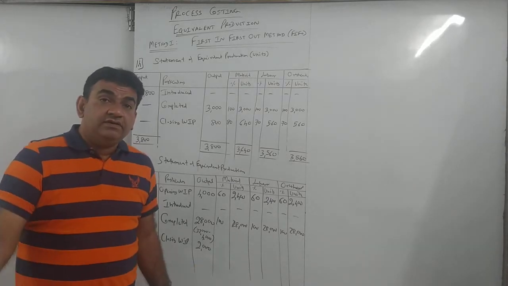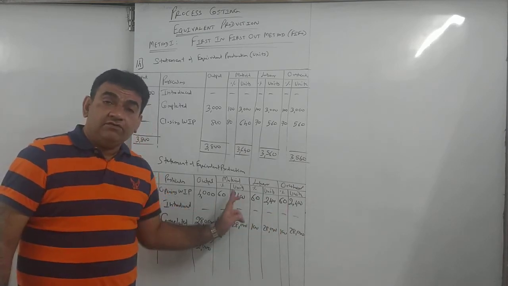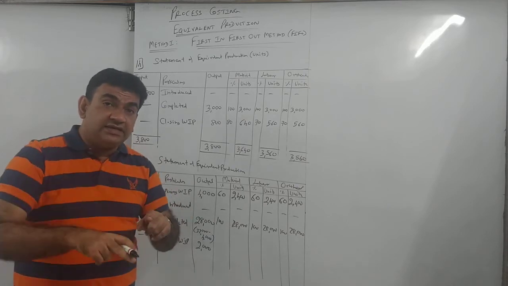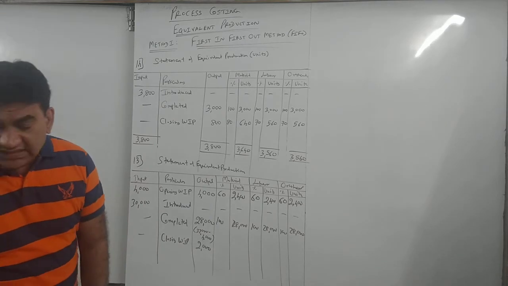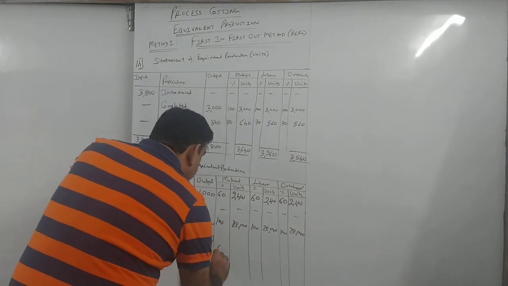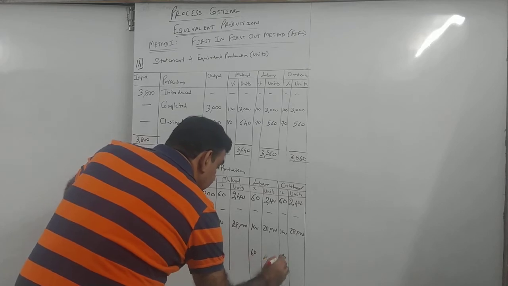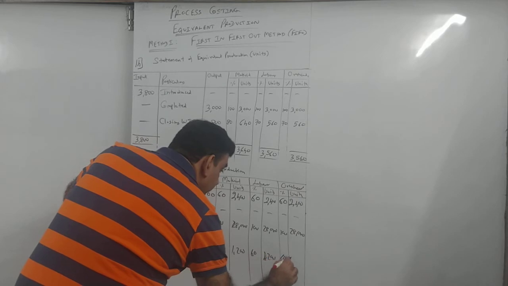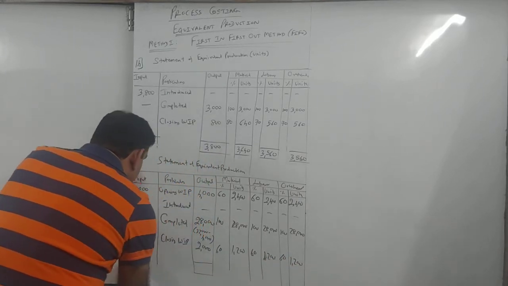I'll repeat. If opening was 60, I would have taken 40, 40, 40. If opening is 40, I will take 60, 60, 60. I will take 100 minus that. But closing में I will take whatever is closing. कितना है मेरा closing का percentage? 60%. So I will take 60, 60 and 60. So 1200, 1200, 1200. Got it?